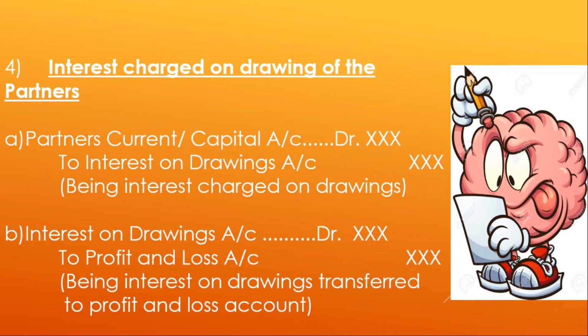Here, partner's current or capital account has been debited, that is, it has been reduced, for interest on drawings, and in the B part, interest on drawings account has been credited to profit and loss account. Therefore, the net effect is partner's current or capital account has been debited and your profit and loss account has been credited. Therefore, it is an income for the partnership firm.